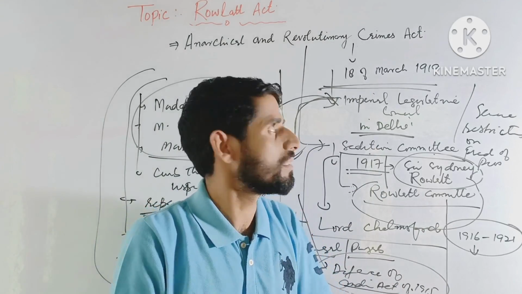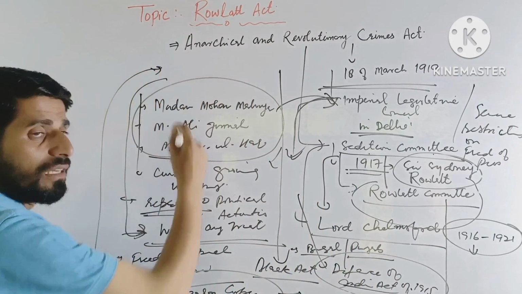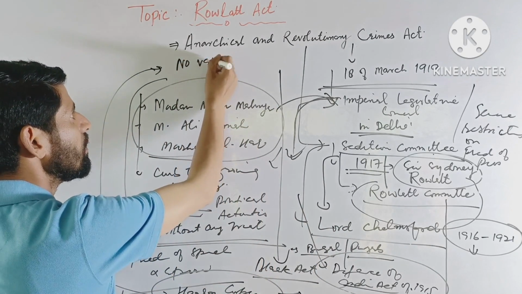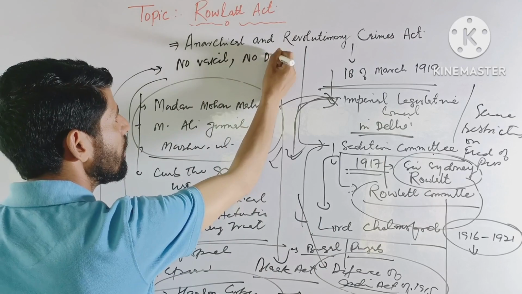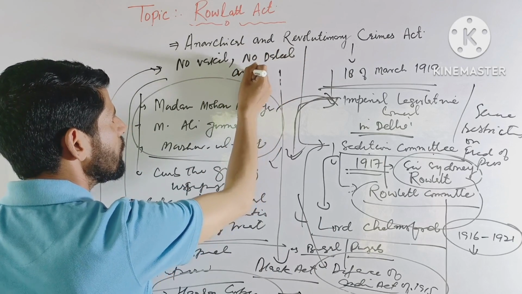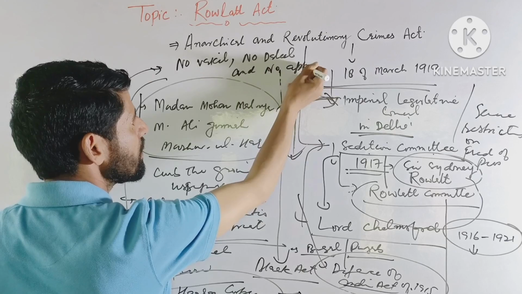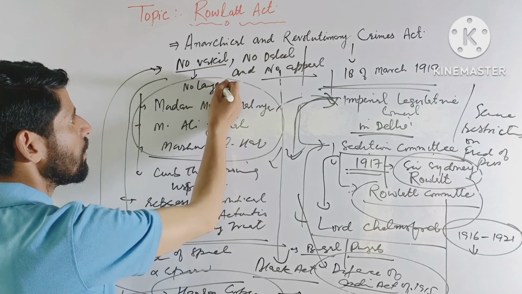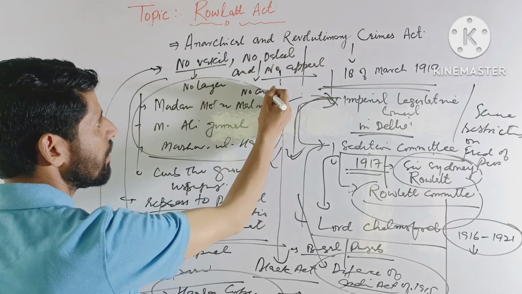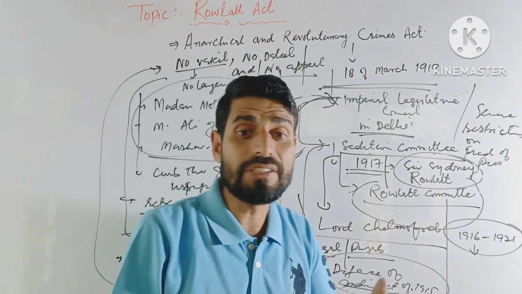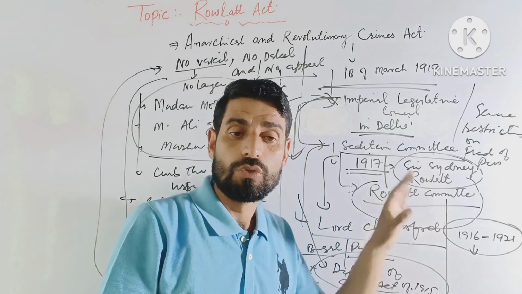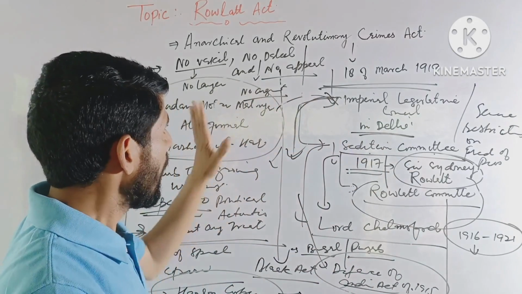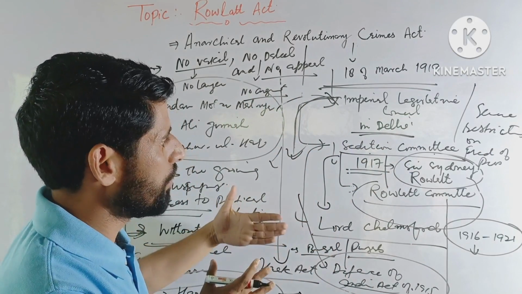And we see that the act was described as no vakil, no dalil, and no appeal. No vakil, so no lawyer; no dalil means no argument; and no appeal. So after the passing of the act, in response to the Rowlatt Act,